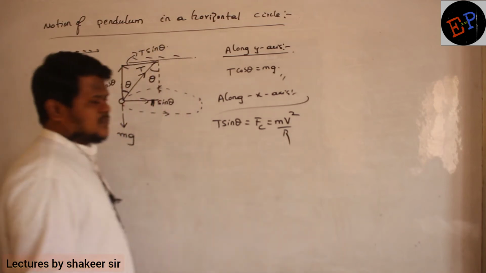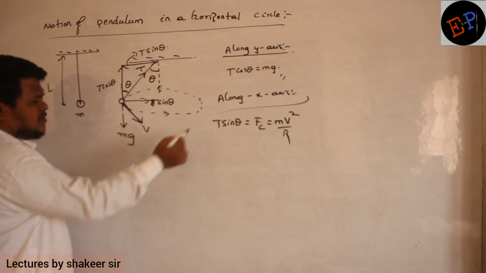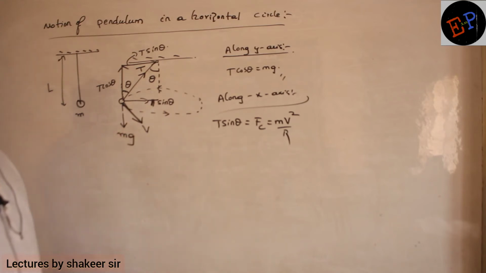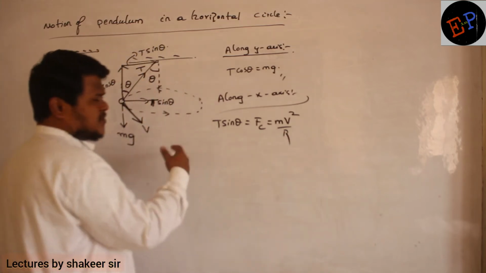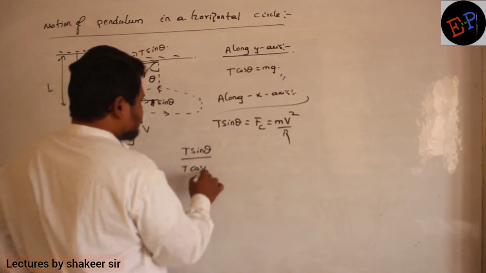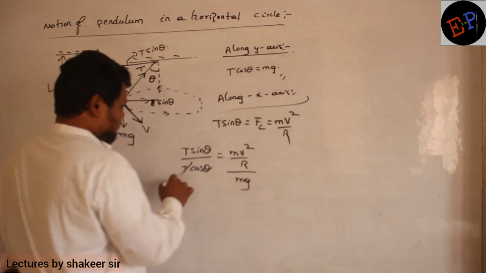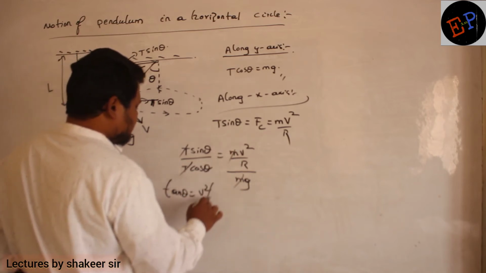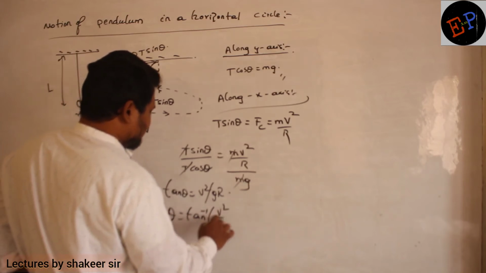What is this v? This is the tangential speed of this bob. In a circular path, it will be having some tangential speed. That tangential speed is v here. Are you able to understand? So therefore this is my first equation and this is my second equation. Divide both of them. Clear now? So therefore I will write T sin theta divided by T cos theta is equal to mv square divided by r divided by mg. So T and T get cancelled, mass and mass also get cancelled. I will get tan theta is equal to v square divided by gr. So therefore theta is equal to tan inverse of v square divided by gr.